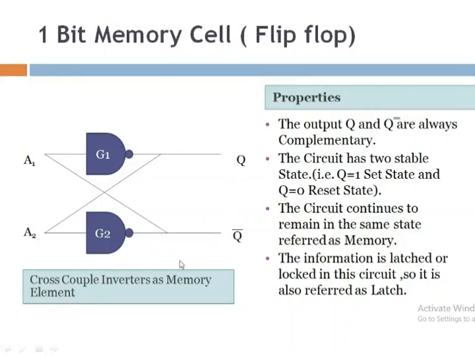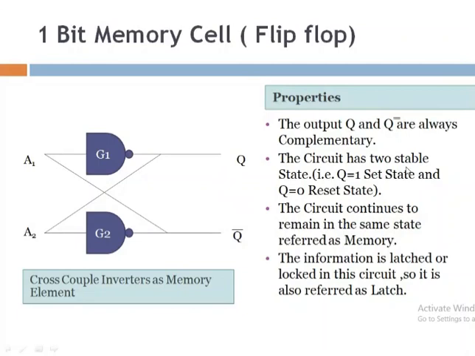Basically this circuit is considered as a cross coupled inverter as a memory element. The outputs Q and Q bar are always complements. From this diagram we can say that Q and Q bar should be complements every time.